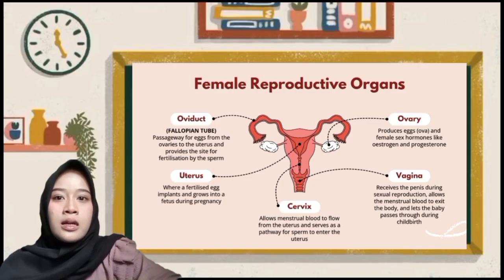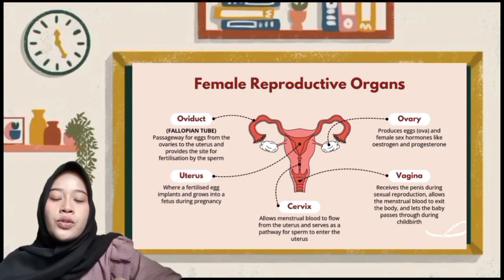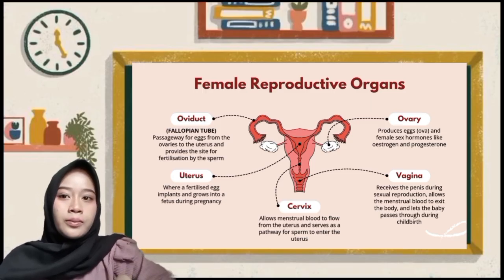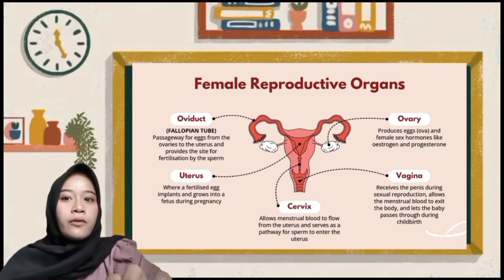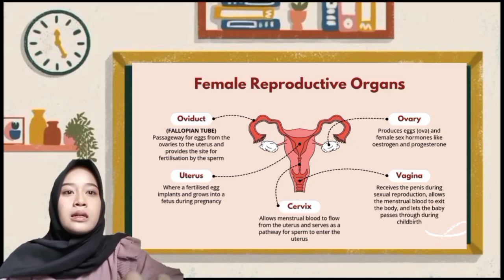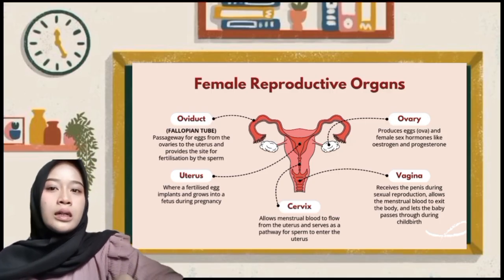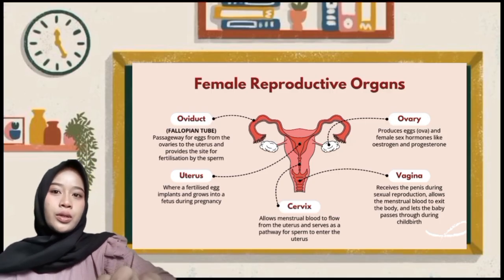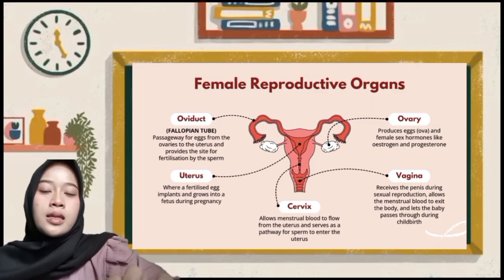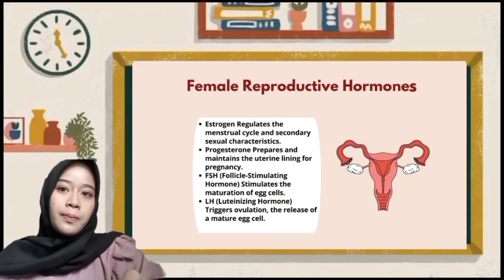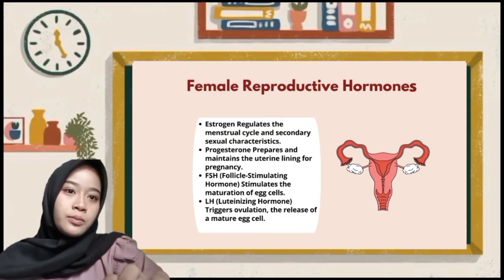The cervix allows menstrual blood to flow from the uterus and serves as a pathway for sperm to enter the uterus. And the vagina receives the penis during sexual reproduction, allows the menstrual blood to exit the body, and lets the baby pass through during childbirth.